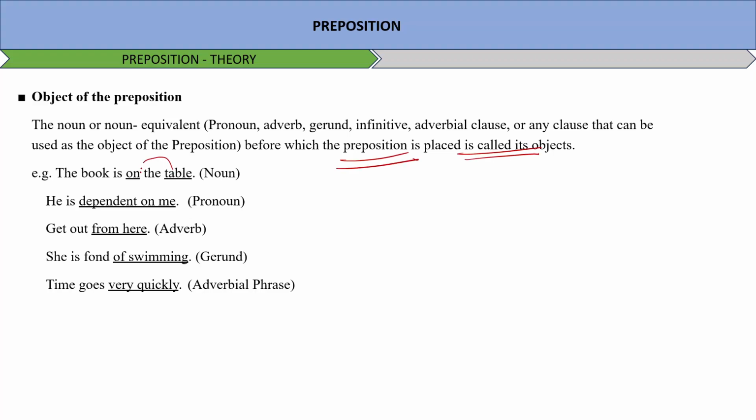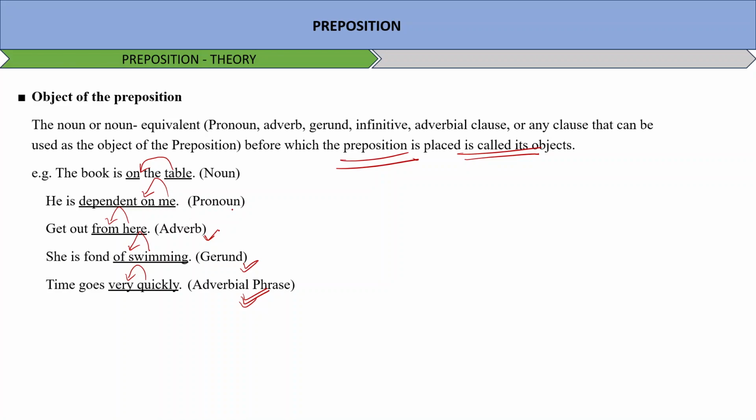So, I am using on for table. He is dependent on me. Get out from here. He is fond of swimming. Time goes very quickly. So we are using these. This is an adverbial phrase which is being used here. This is a gerund. This is for an adverb. This is for a pronoun, and this is being used for a noun. So see, for different parts of speech, we are using prepositions differently, and that is known as the object of preposition when used for these many things.